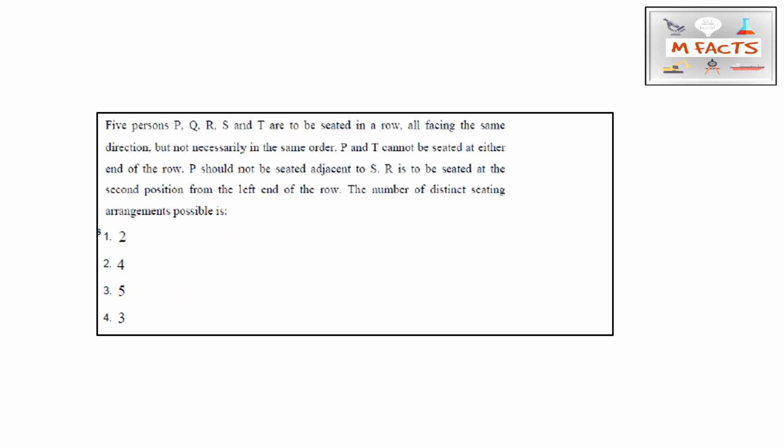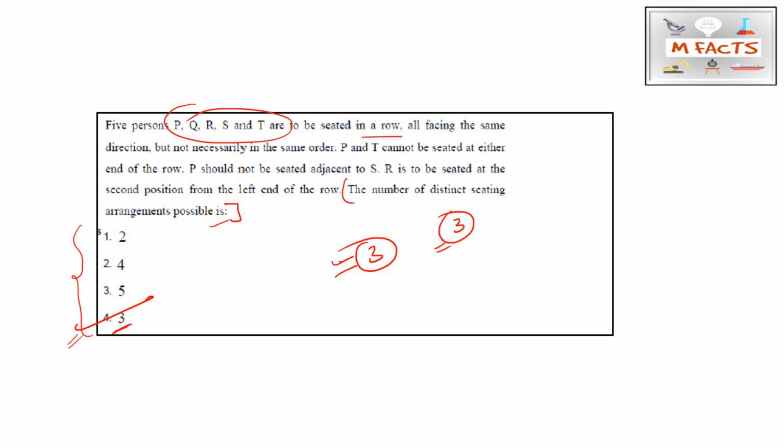Next, P, Q, R, S, T are to be seated in a row, all facing the same direction. Some conditions are given here, and we need to find the number of distinct sitting arrangements possible. The correct answer is 3. So option 4 is correct, but our answer is 3. Please try to match by this answer. Don't go by options because they may rearrange the options for each other. Maybe someone gets 3 in option 2. So this is not the option, the answer is 3: three sitting arrangements are possible.